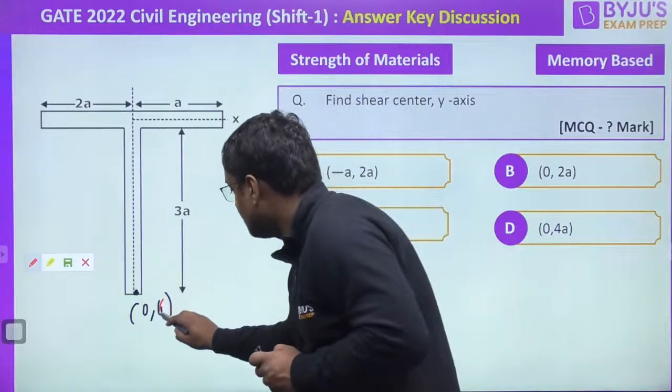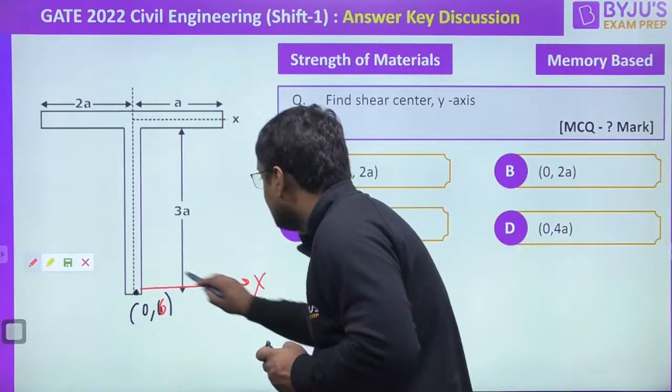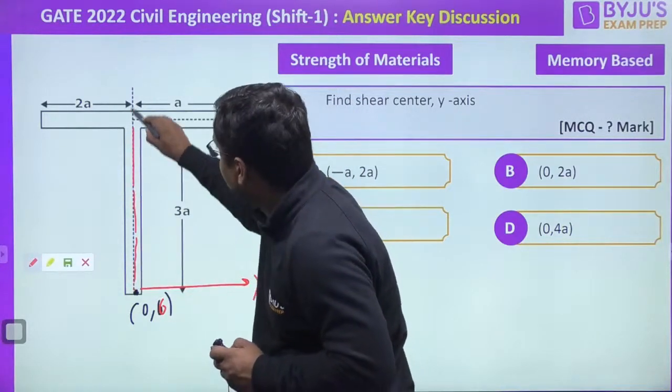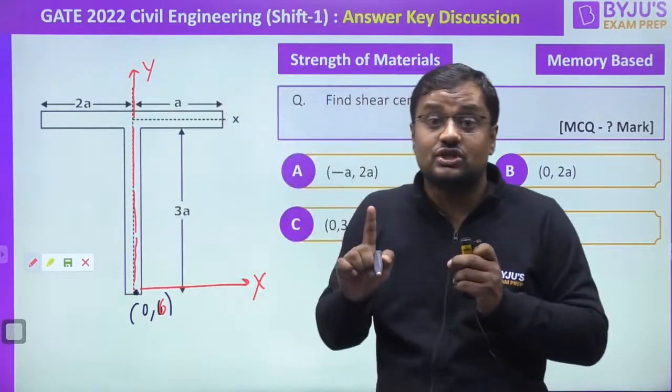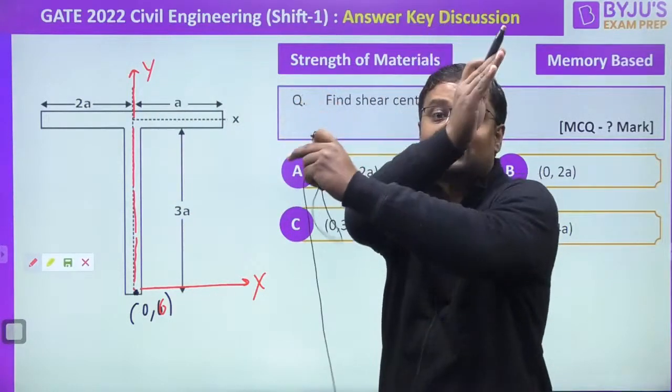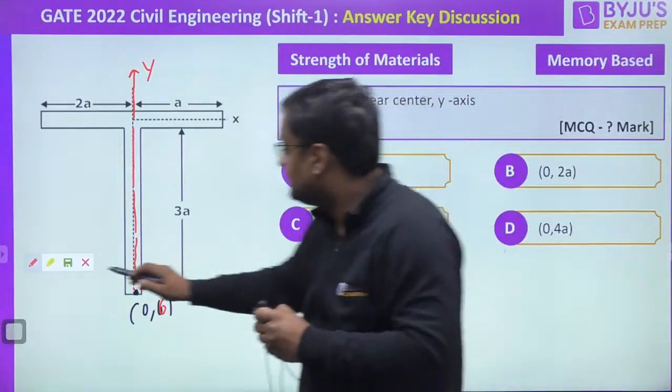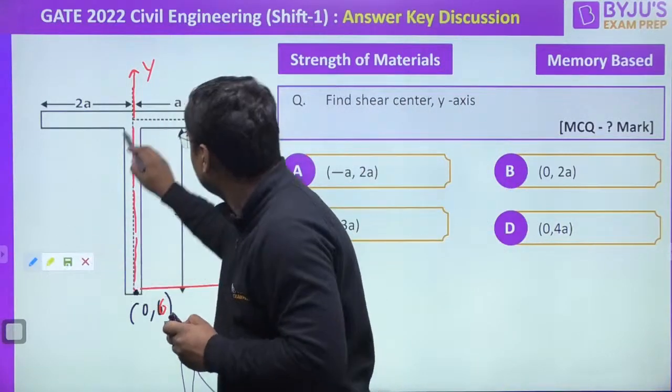Now, this is 0, 0. This is the x-axis and this is the y-axis. Now, where does the shear center lie? Shear center lies on the axis of intersection, on the axis of intersection of both the axes. So, where will it be intersecting? It will be intersecting here.